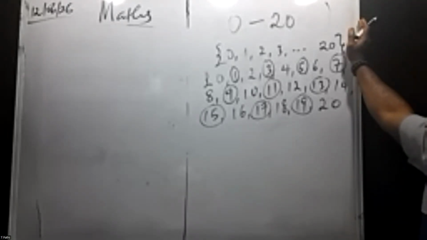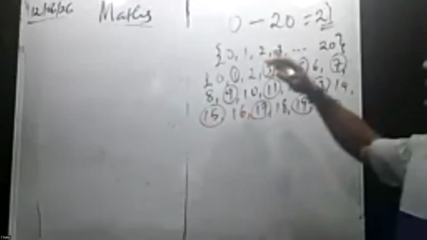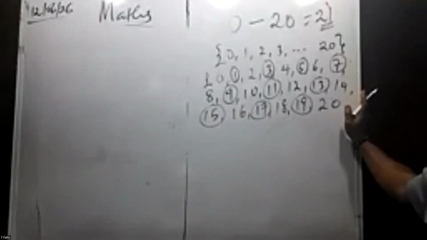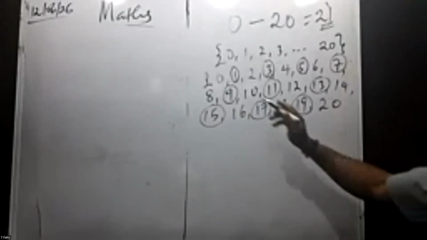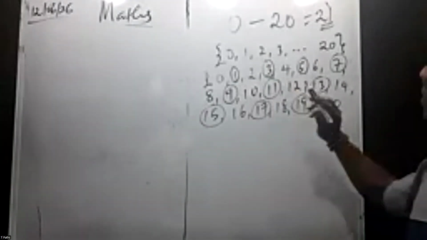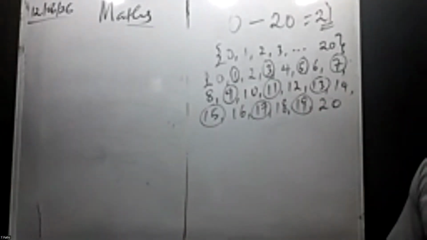Remember, from 0 to 20, we have a total of 21 numbers. That's the total outcome. Now, we are told to find the probability of picking an odd number. Let's count the odd numbers that we have there. So we have 1, 2, 3, 4, 5, 6, 7, 8, 9, and 10.